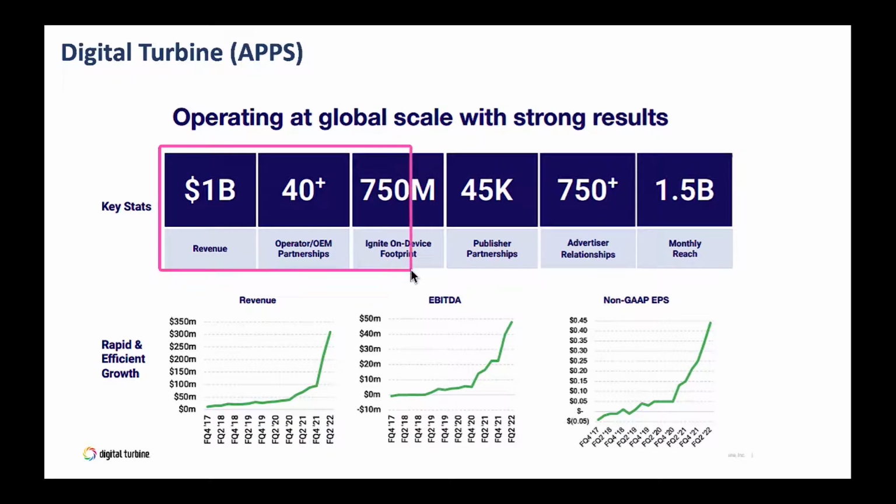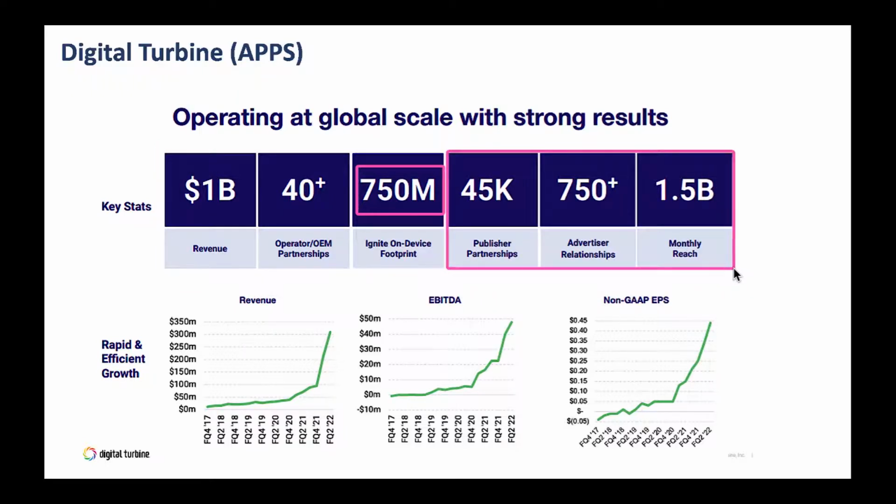And then they got a large footprint here. They got their Ignite platform, and they got a 750 million footprint here. That's a good installed base to have. And they got partnerships and relationships, and they have a nice monthly reach here, 1.5 billion monthly reach. That's a good number.